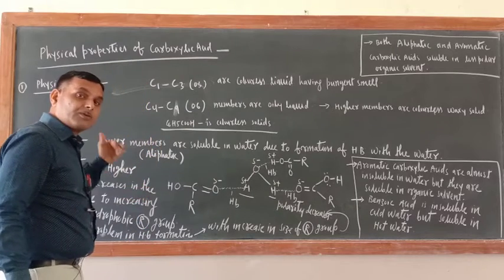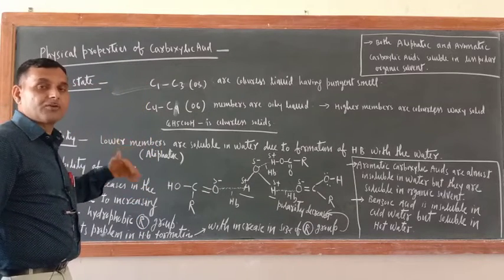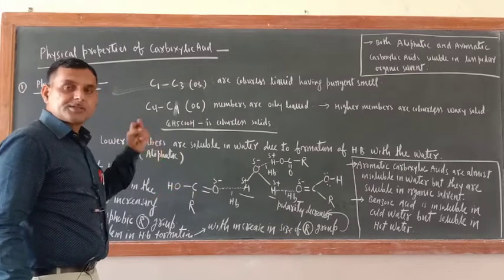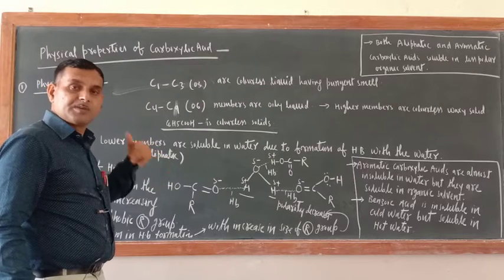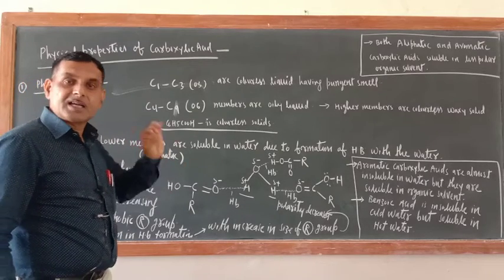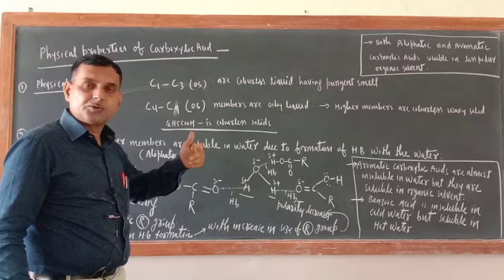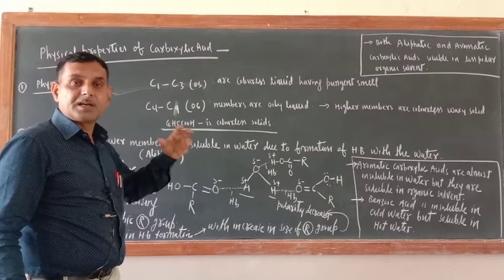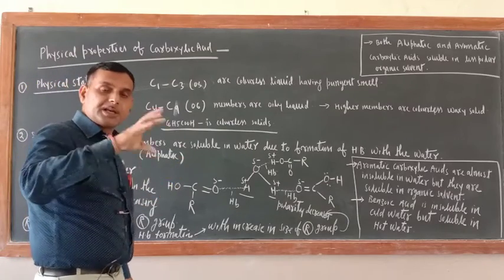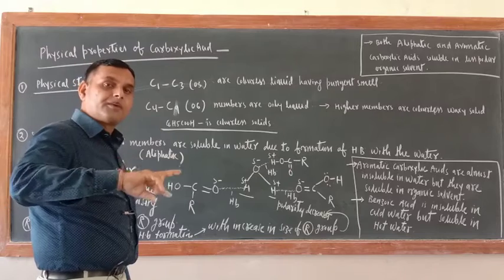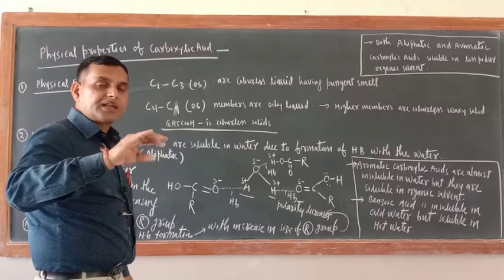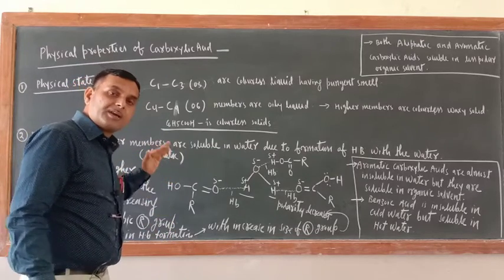As the size of alkyl group increases in the carboxylic acid, the solubility in water decreases. So why does solubility decrease with the increase in size of alkyl group? Because of two reasons. Number one reason, as the size of alkyl group increases, as you know, it is a bulky group. And it is hydrophobic in nature. So due to bigger size and hydrophobic nature, it creates hindrance in the formation of hydrogen bond. That is why higher members are less soluble in water.